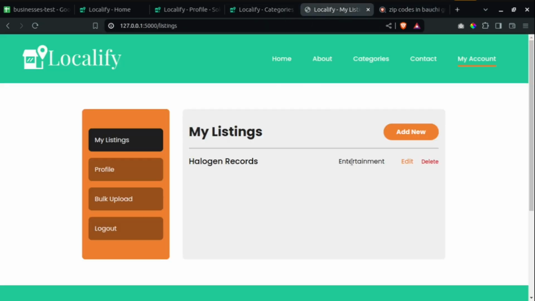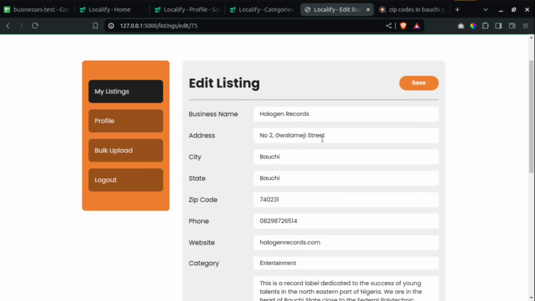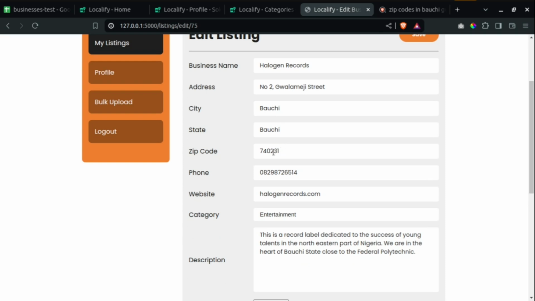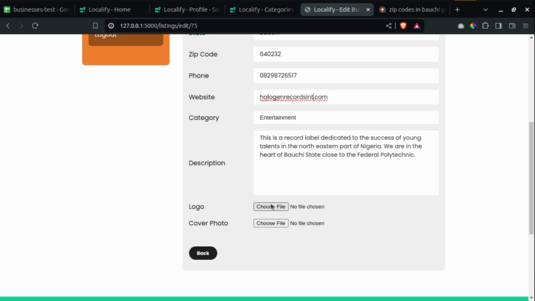And you can also edit the businesses. Just click on edit and you have something like Halogen Records, number 2 Gualameji Street, whichever way you want it. For example, instead of 740, I can do 640 and maybe 232. Then for the phone number, I can change the last digit to 7 and international. Okay, so records ends. Okay, so let me just leave it like that. Then for editing businesses, you don't have to, this particular two fields, they are going to be ignored.